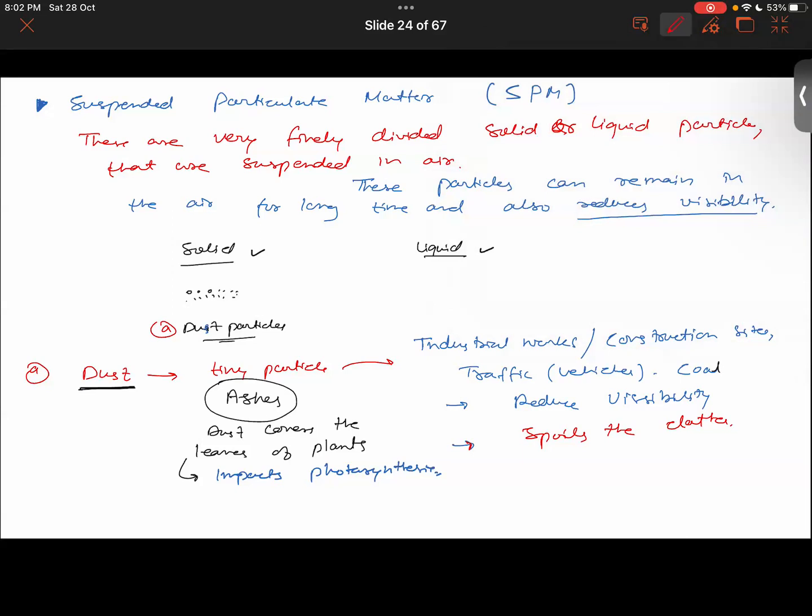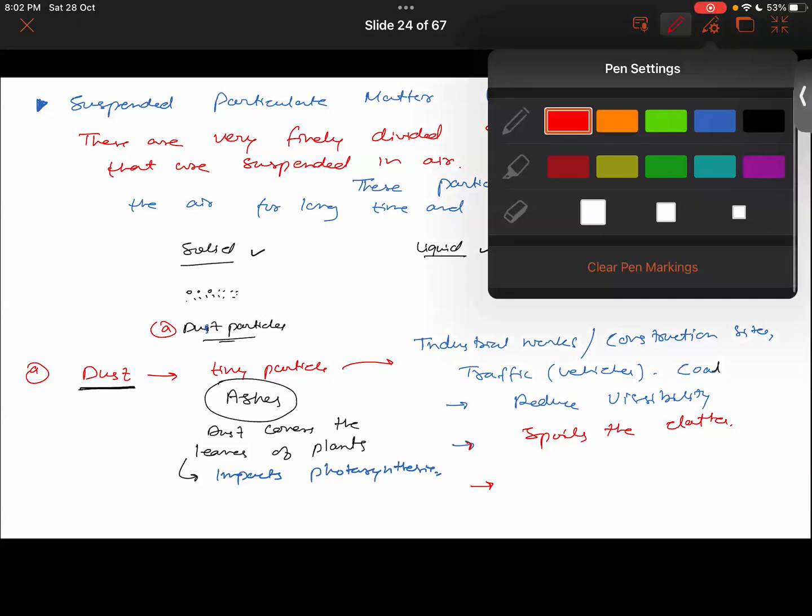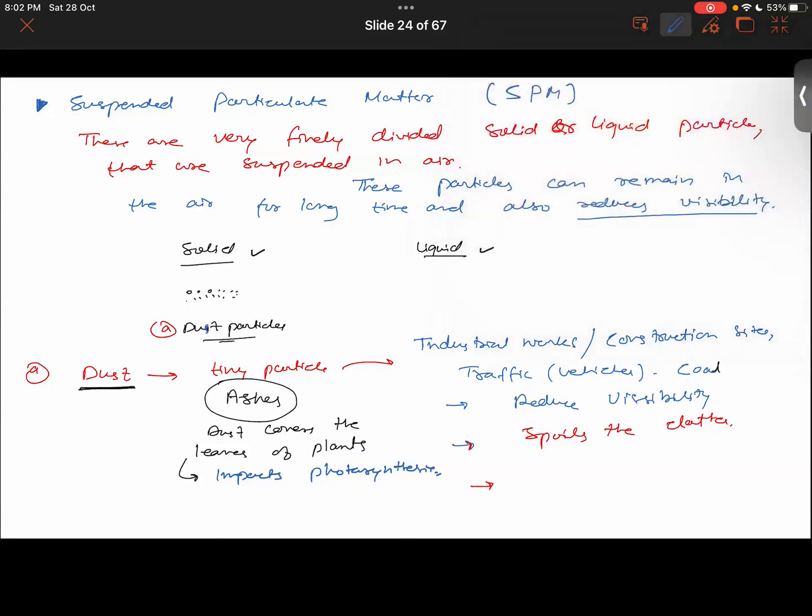The very bad thing about dust particles is that they will also lead to respiratory problems, and eye problems could also be there. No matter how small they are, they will lead to problems. When we talk about humans, dust will produce allergic reactions.